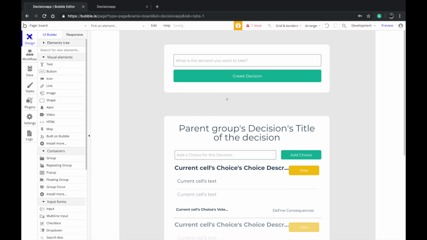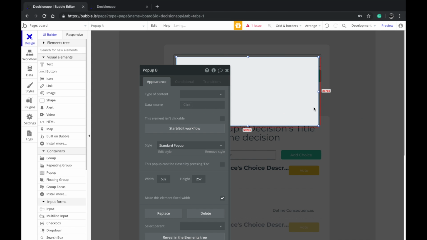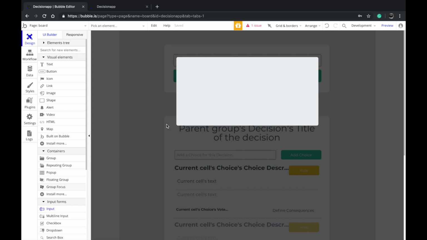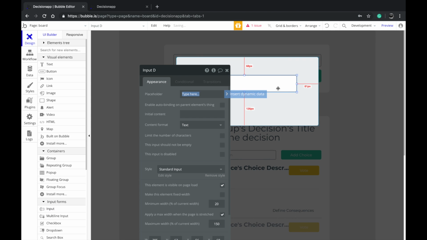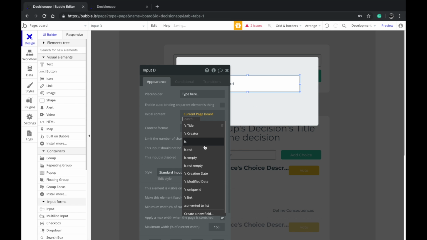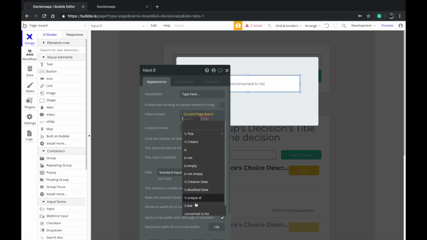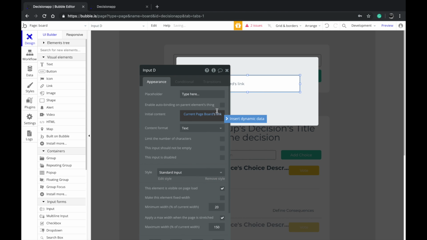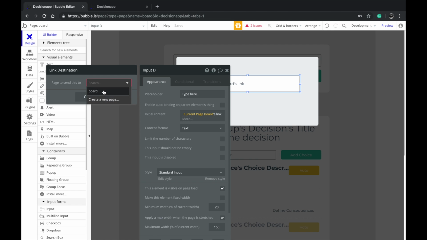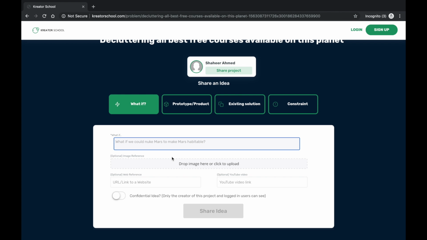You can add a pop-up. Okay, not this small, but slightly bigger. Add an input. Okay, and you want to display the initial content as the current page board's link. Oops, that's link. Okay, you want to display the link, and then you want to say the page to send to is board. Build something out of it.